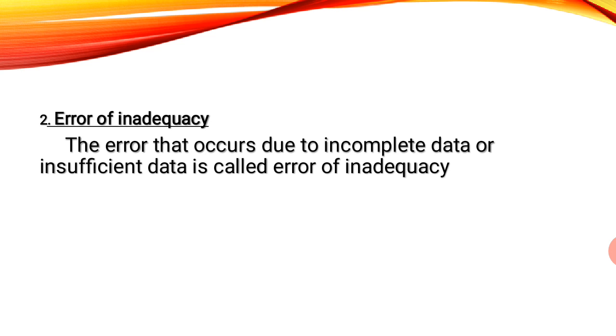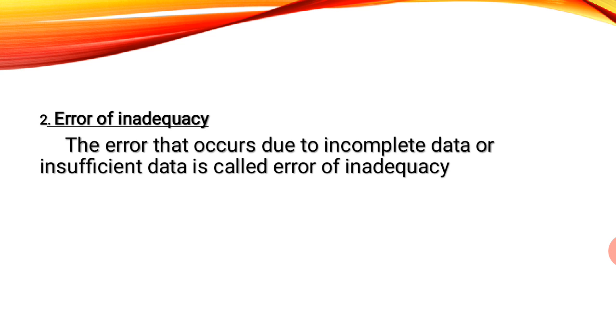For example, your sample size is 100 but you got only 75. So your data is not complete. If you got the full 100 it is complete data, but your data is insufficient or incomplete data. That is called error of inadequacy. It is the error that occurs due to incomplete data.